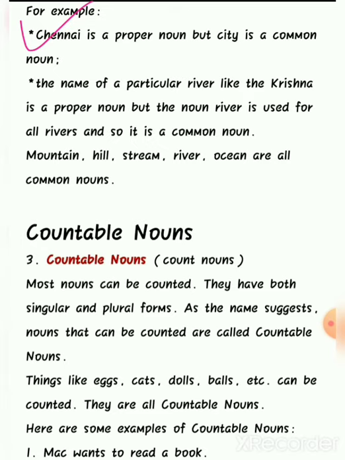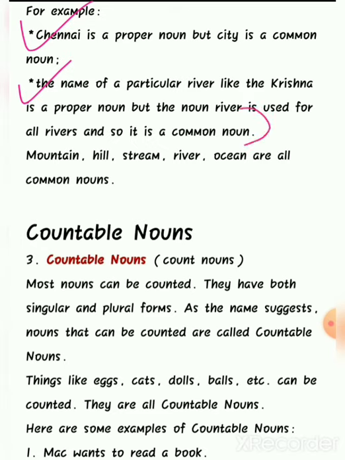Now let's check the second example. The name of a particular river like the Krishna is a proper noun. Why? It's a specific name of a river, Krishna, but the word river, it is counted as a general name. So the noun river is used for all rivers, and so it is a common noun.